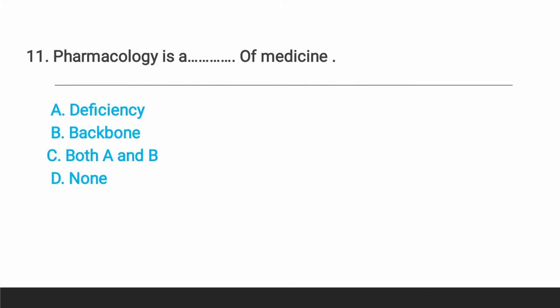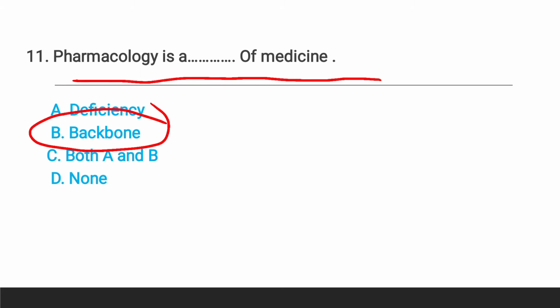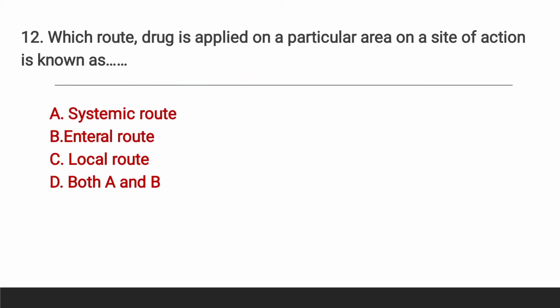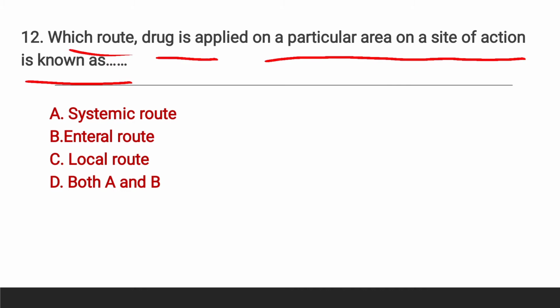Question number 11, pharmacology is the dash of medicine. As you know, pharmacology is the main important part, the main study about medicine. So here the right answer is option B, backbone of medicine. In the next question, which route of drug is applied on a particular area, on the site of action, and that is known as, here the right answer is option C, local route.